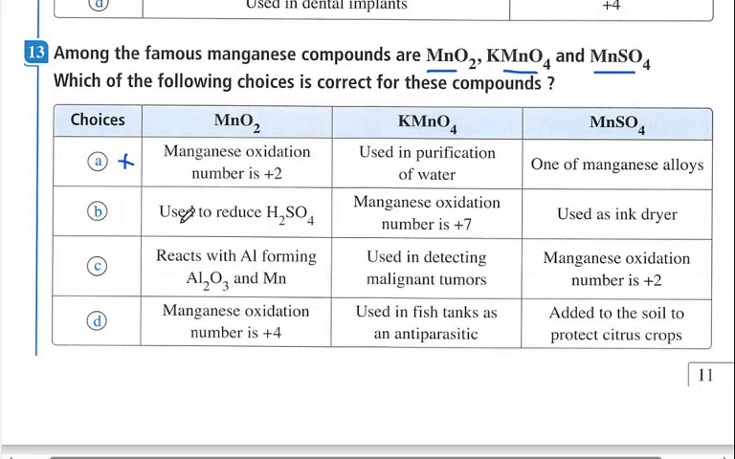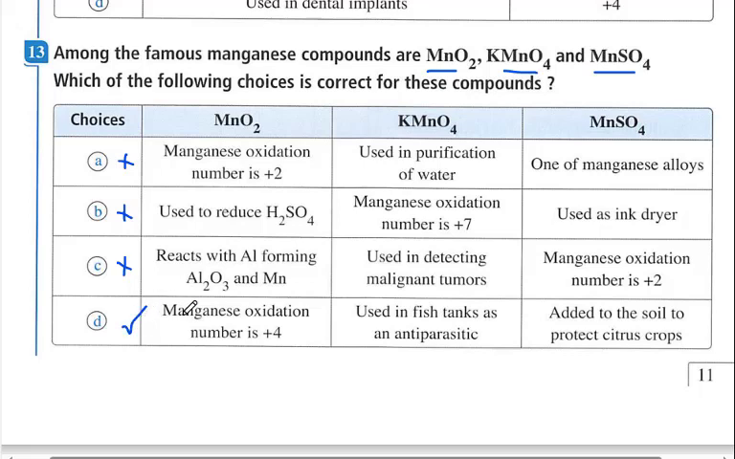Manganese dioxide used to reduce sulfuric acid? No, it is not correct. Manganese dioxide is a strong oxidizing agent in the dry cell and in the decomposition reaction of hydrogen peroxide. It is not used to reduce sulfuric acid. It reacts with aluminum, forming aluminum oxide and manganese. So this is not one of the reactions of manganese dioxide. Manganese oxidation number is positive 4. Yes, it is positive 4 here. So this is the correct answer.